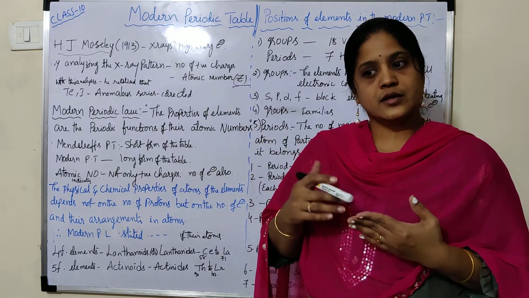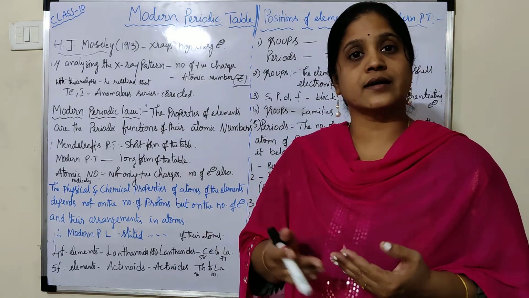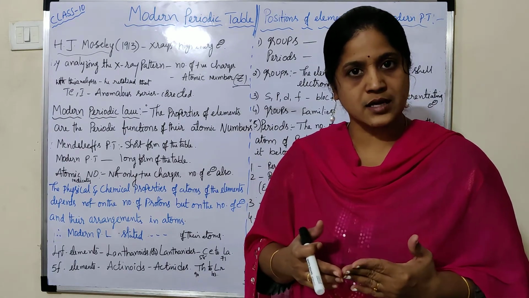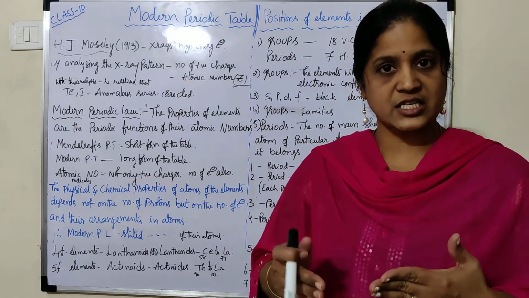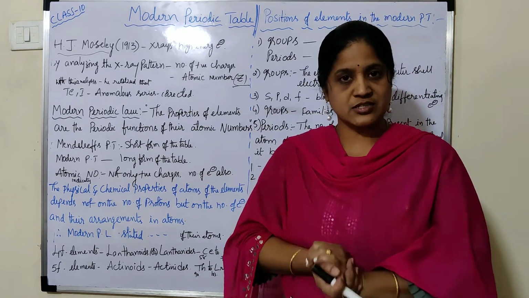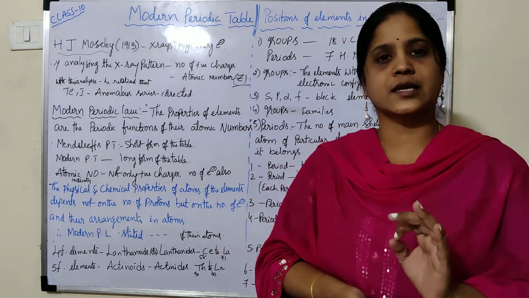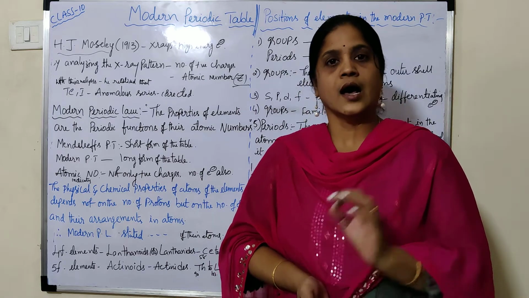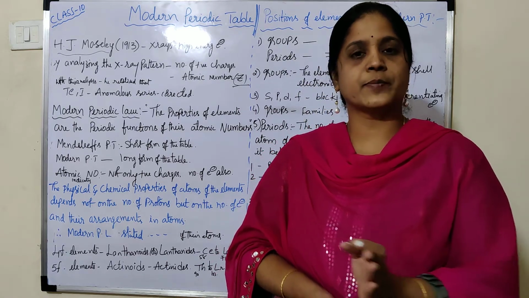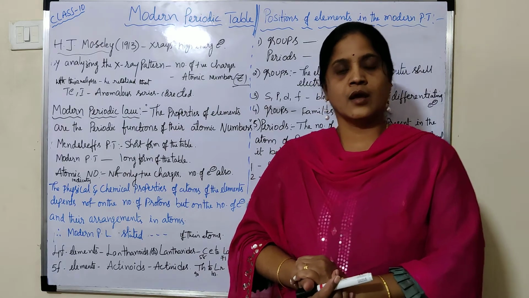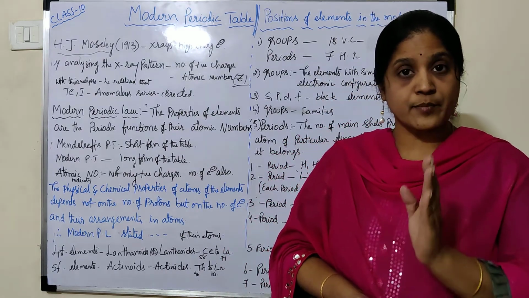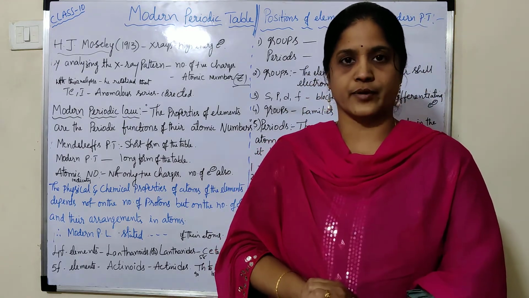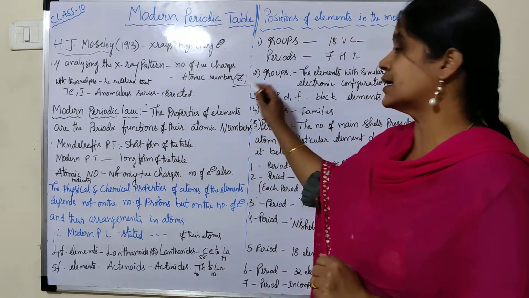So he analyzed the X-ray pattern of each and every element. Due to this, Moseley was able to calculate the number of positive charges of an atom of that particular element. The number of positive charges in an atom is known as the atomic number, and it is denoted by the letter Z.